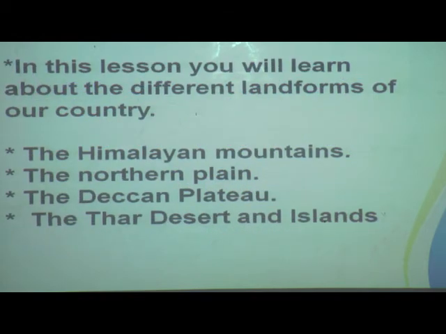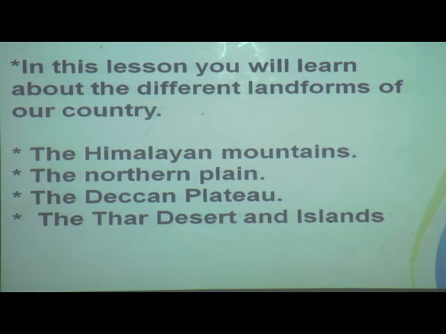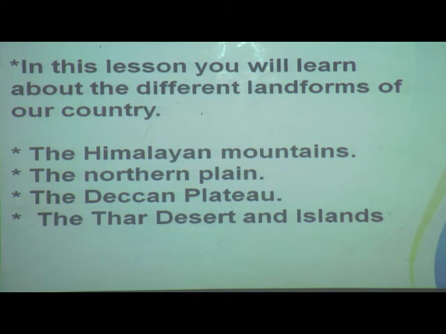In this lesson you will learn about the different landforms of our country. Our India has different landforms like mountains, valleys, islands, sea, ocean, everything. And next, the Himalayan mountain. In this topic you will learn more about the Himalayan mountains, the northern plains, the Deccan plateau, the Thar desert and islands.